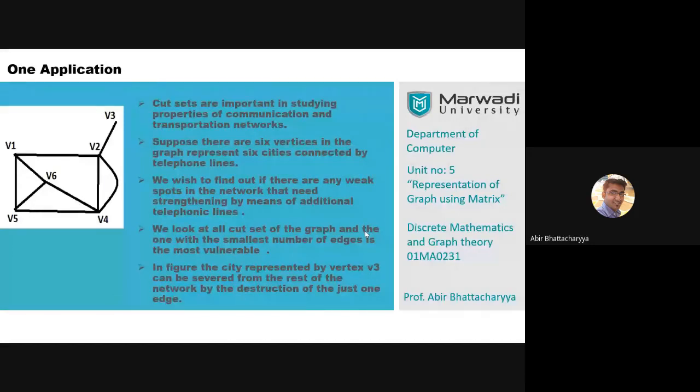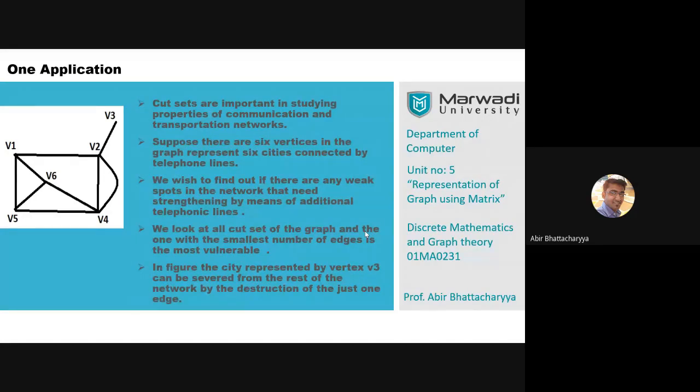Now we wish to find out if there are any weak spots in the network that need strengthening by means of additional telephone lines. That means we want to figure out whether there is any weak spot in the telephone network. To find that, we look for the smallest number of edges where we can make a cut.